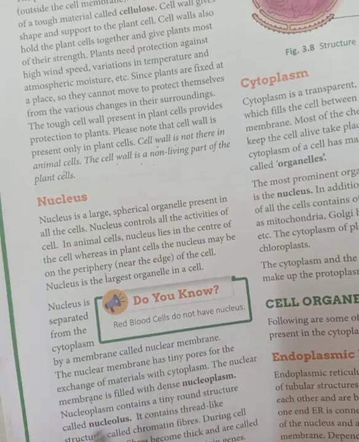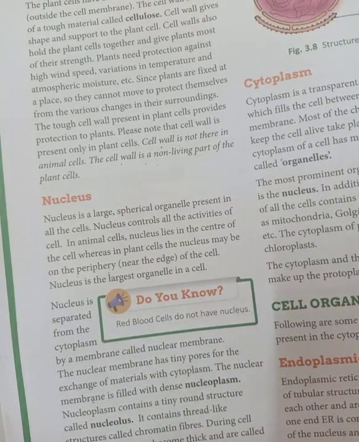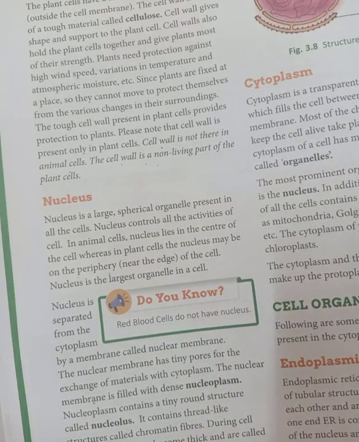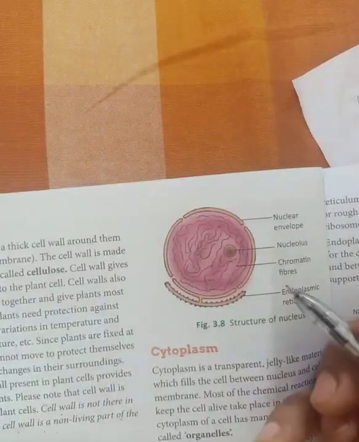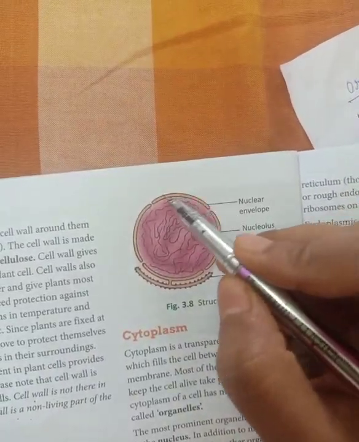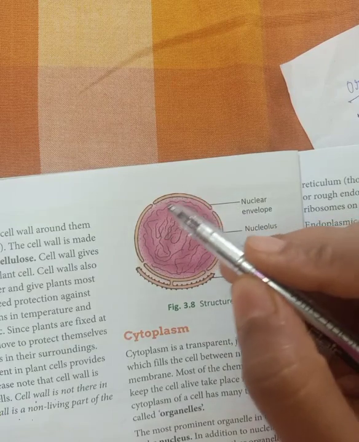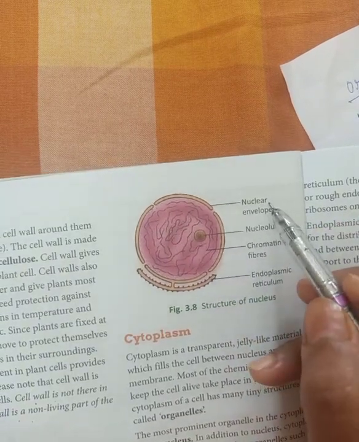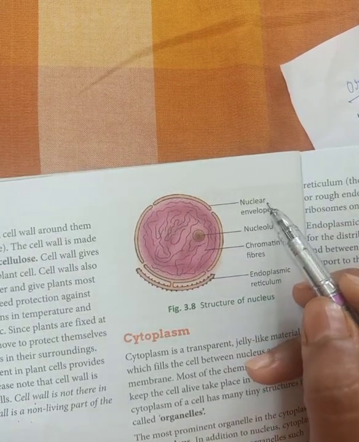The nucleus has its own structures, like the wall of the nucleus. Now this is the nucleus. The outer wall of the nucleus is called the nuclear membrane.